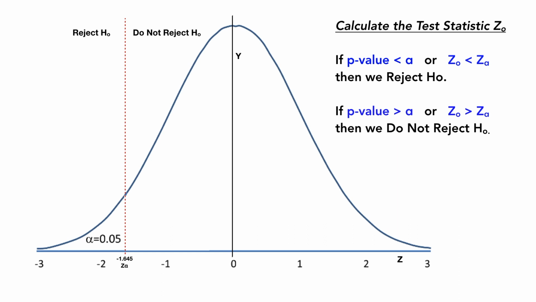If the test statistic z0 we calculate happens to be on the right hand side of this red line, then we do not reject the null hypothesis and we accept that the drug is not working. On the other hand, when we do the test statistics and the z value happens to be less than minus 1.645, which is on the left hand side, then we reject the null hypothesis and we say, yes, the drug is working.